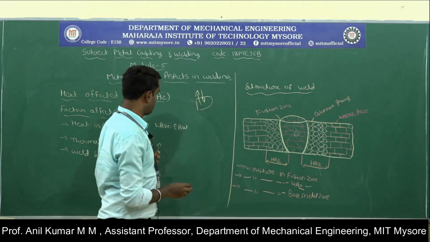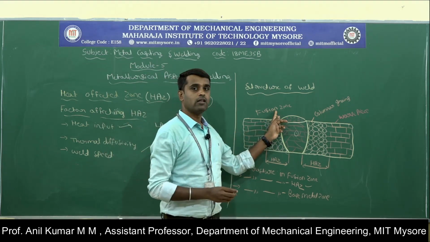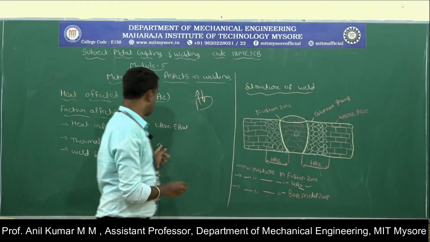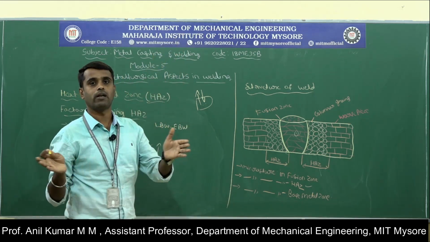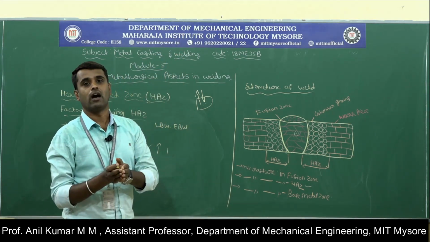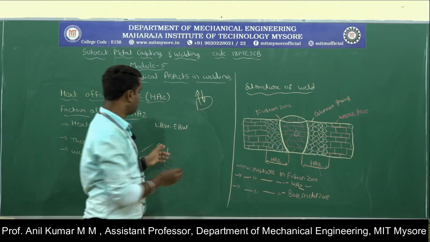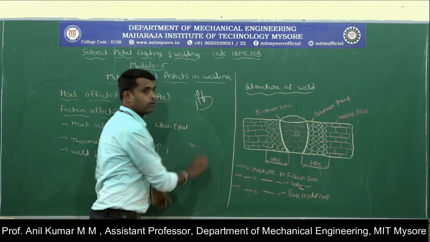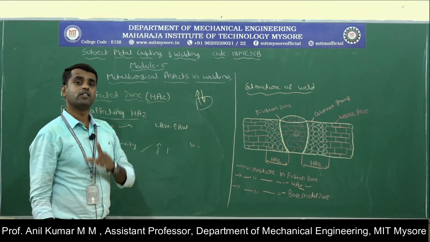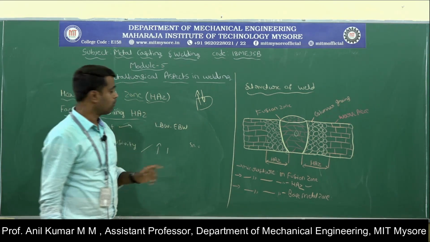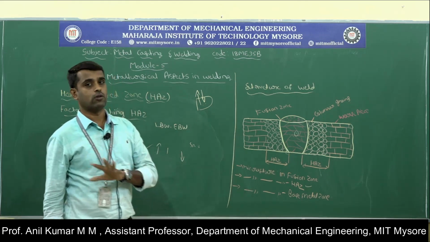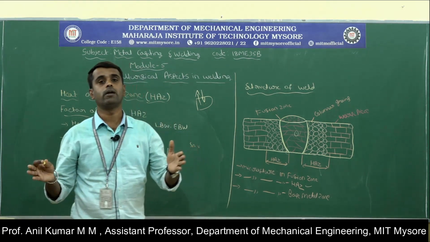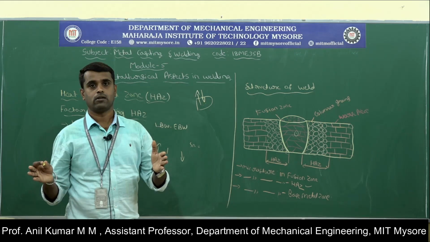If heat easily transfers away from the workpiece, the material cools at a faster rate, so the heat affected zone will be small. If the thermal diffusivity is low, the cooling rate will be very slow, so the heat affected zone will increase.